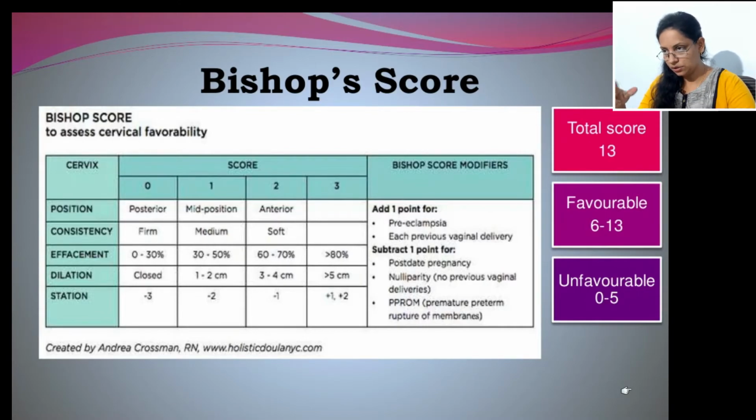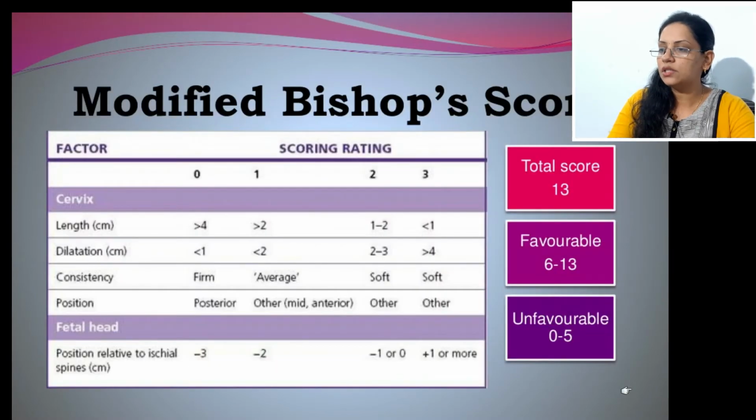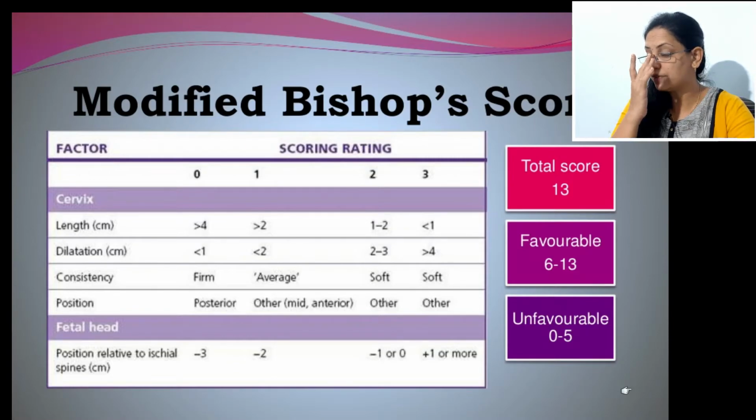This is again a short question on Bishop's score. So that is Bishop's score, which consists of these parameters, and every parameter has its score. So a score of 6 to 13 can be taken for vaginal delivery or for induction of labor. This is again a modified version where we have things like length of cervix, dilatation of cervix, consistency, position, and fetal head. So this is the modified Bishop's score.